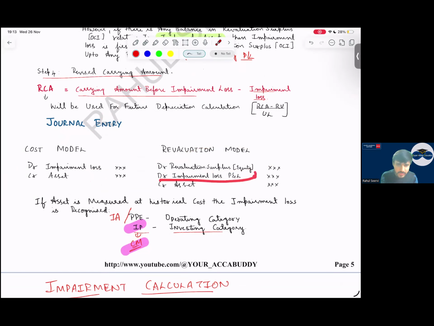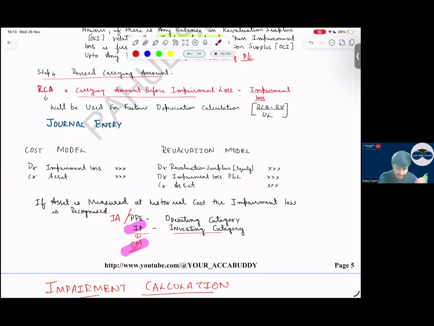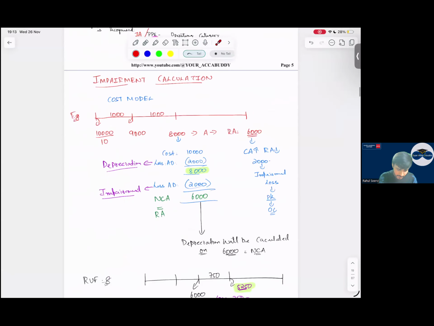Debit impairment loss. If any excess, that goes to P&L. Credit value of the asset. So where will we record impairment loss? If it is intangible asset or PPE, operating category. If it is investment property under cost model, investing category. Simple. So with this, this part is done.